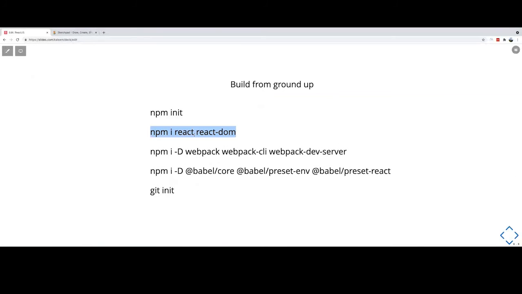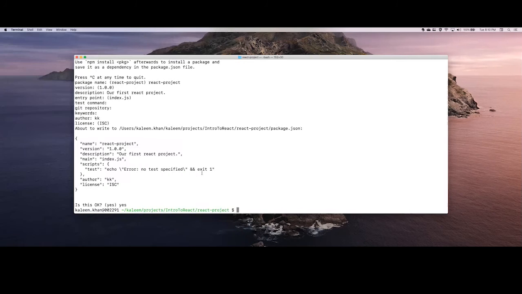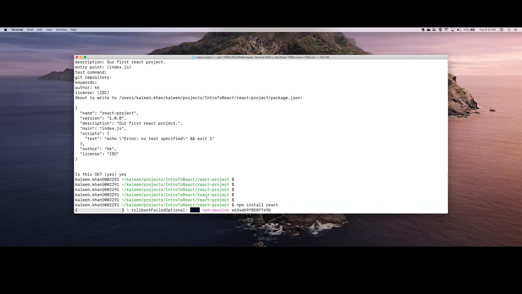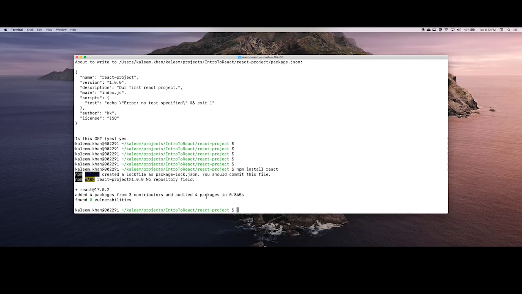Okay, I already have a command here. npm install, I want to install React. Okay, let's install React. Okay, done. Let's go back.